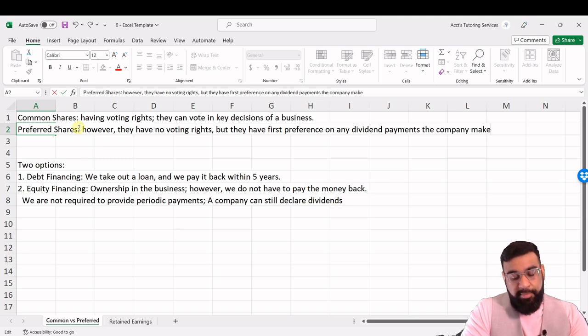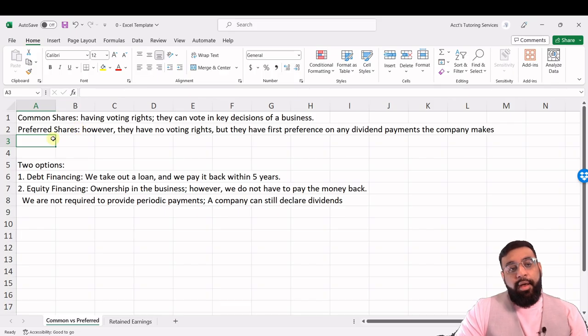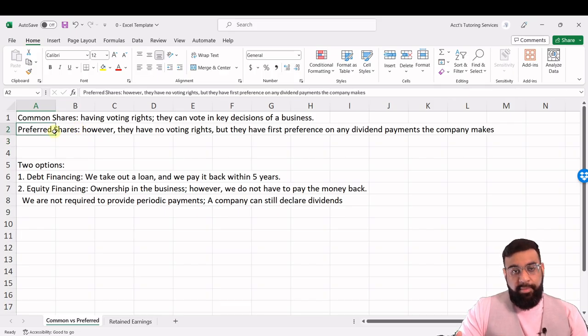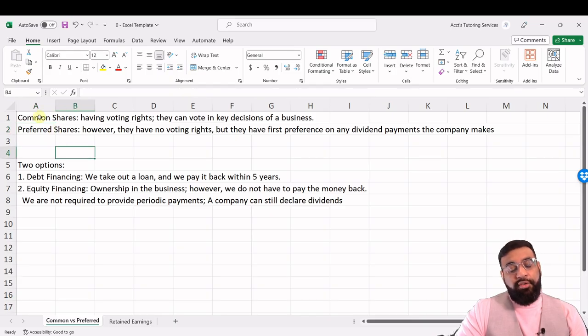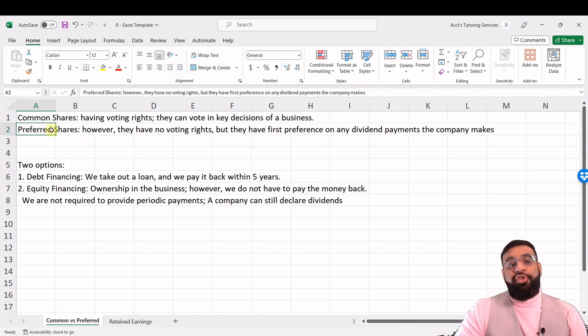So let's just say hypothetically that the company made a dividend payment out to its shareholders, the common shareholders and the preferred shareholders. However, the company only has enough to pay the preferred shareholders and not the common shareholders. So since the preferred shareholders have no voting rights, they're entitled to the dividends before the common shareholders.